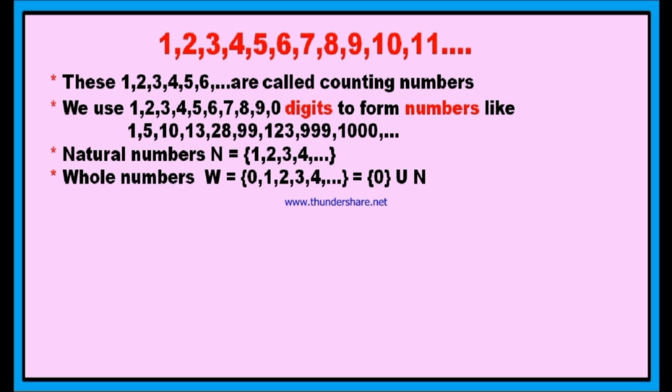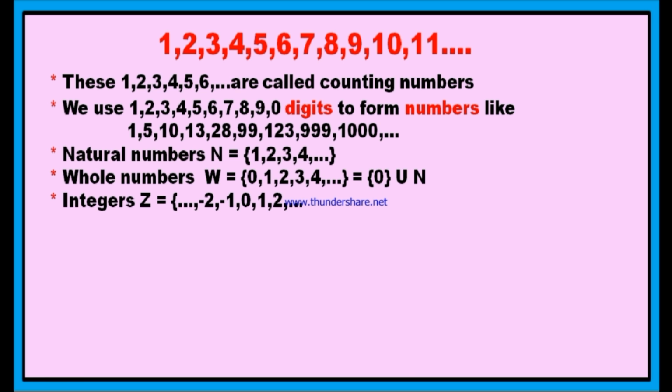If you add 0 to the set of natural numbers, you will get the set of whole numbers. Therefore, you can write the set of whole numbers as 0 union N. Union means you have to sum up the natural numbers plus the number 0. You will get the set of whole numbers.